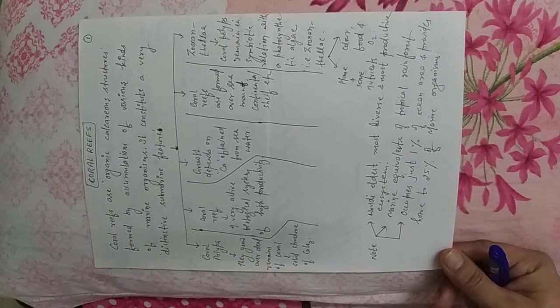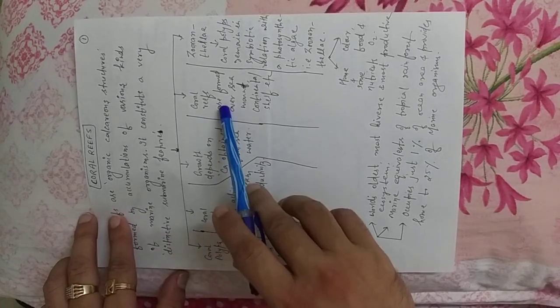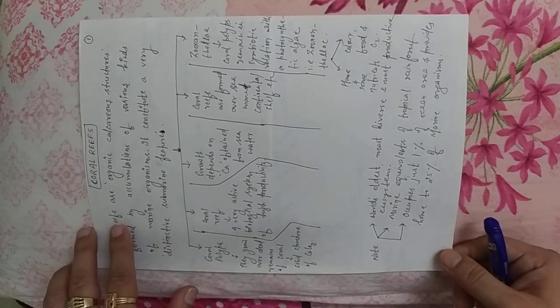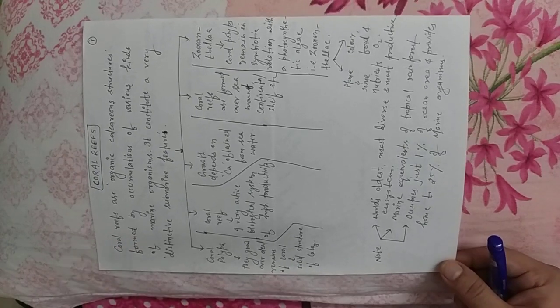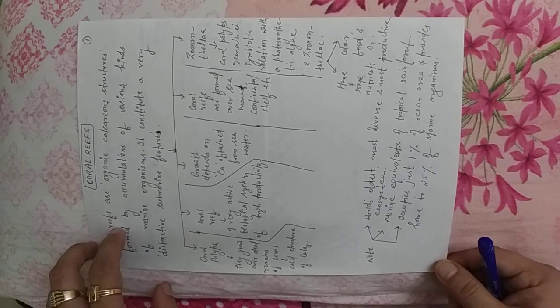So disturbed water is ideal because of more supply of calcium. Next, coral reefs are formed over sea mounts or the continental shelf. As I told you already, it forms the colony only over the continental shelf or sea mount.